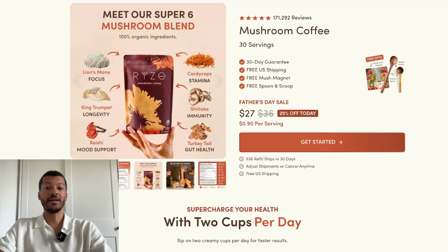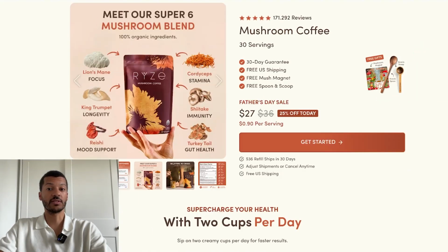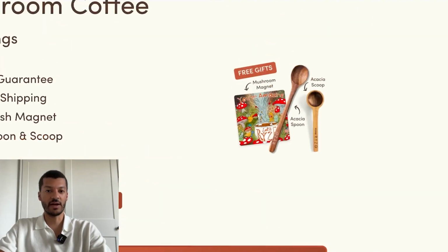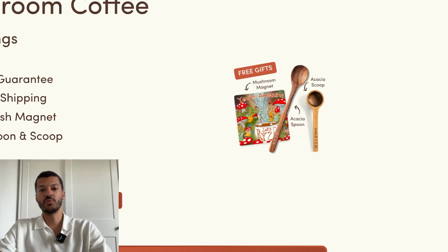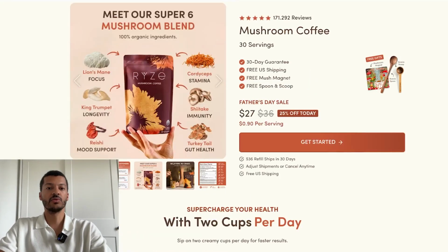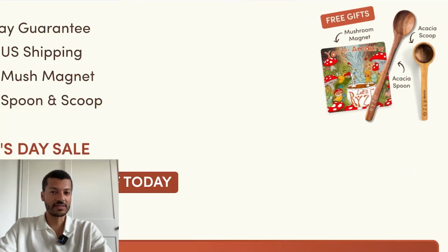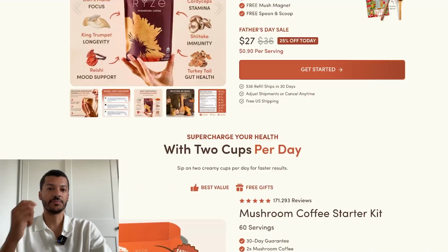That's the first thing. Another one is that you actually have a couple of benefits that come with purchasing this product. In this case, they have free gifts, right? This is something that I always recommend. If you have something like this in stock, use it. In their case, it's a magnet. Then they have a scoop. They have another scoop. Those are all free, this is all value that doesn't cost you a lot to produce, but still it's a great added value for the customer.